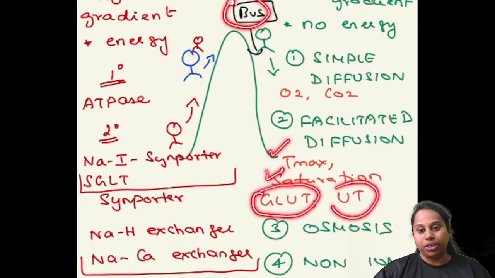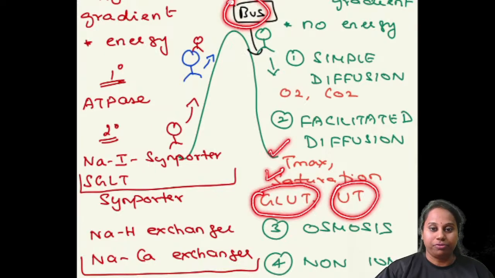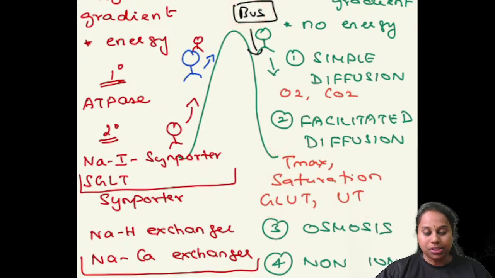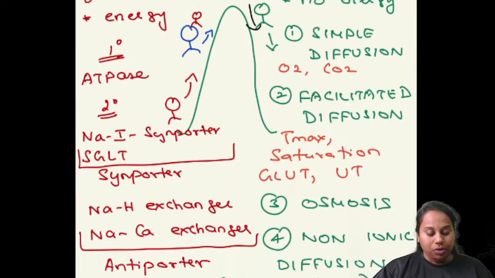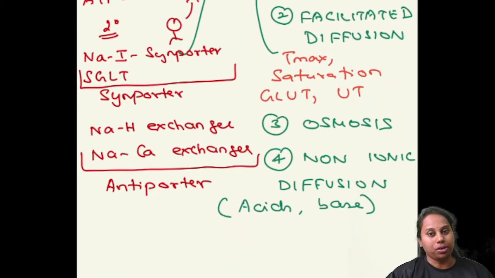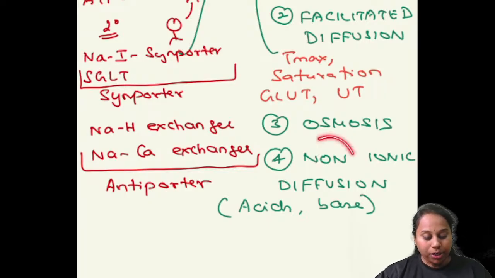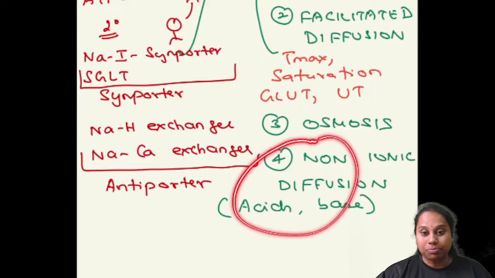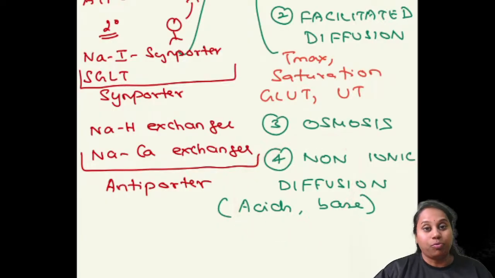Urea transporter, UT, urea transporter. All these are facilitated diffusion. Osmosis for water. Water can simply go across the membrane or it can use the transporter aquaporin. Water channels called aquaporin. Non-ionic diffusion. This is not for ions but for weak acids and bases like salicylic acid and ammonia. Salicylic acid is a weak acid, ammonia is a weak base. All these are transported by non-ionic diffusion.